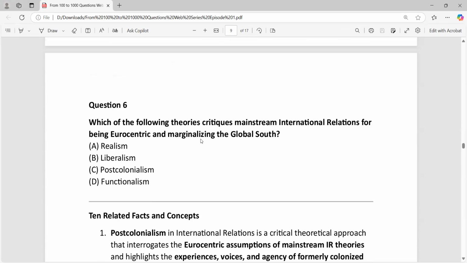Okay. Which of the following theories critiques mainstream international relations for being Eurocentric and marginalizing the global South? So the answer for this would be post-colonialism. See, post-colonialism theory, whether that is in international relations or in political theory or anywhere you study.